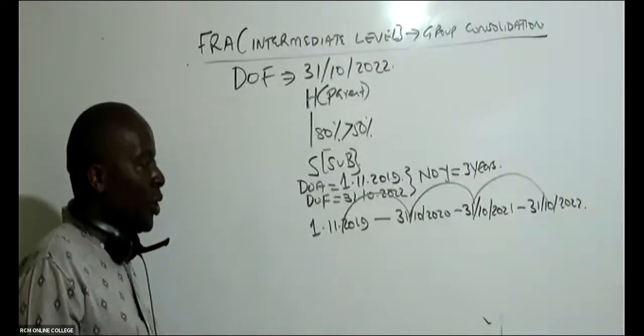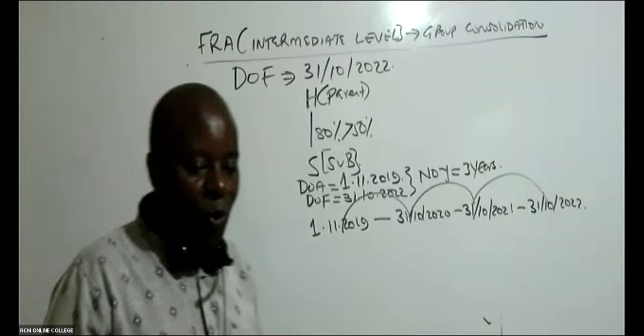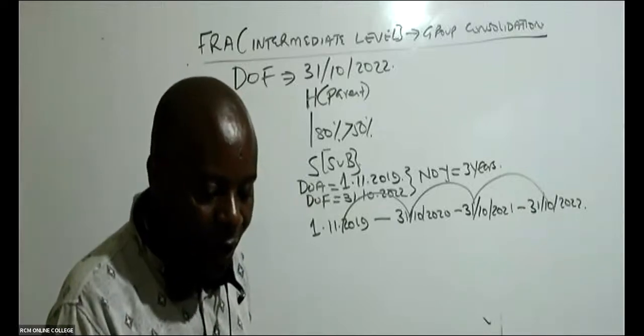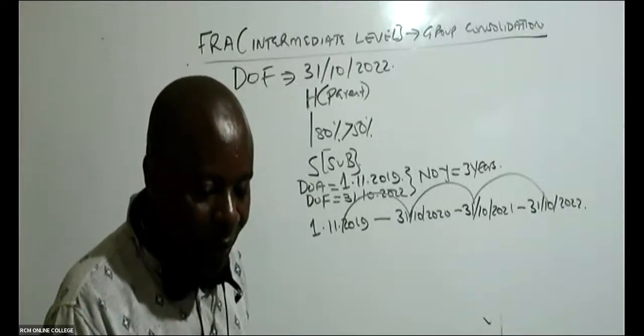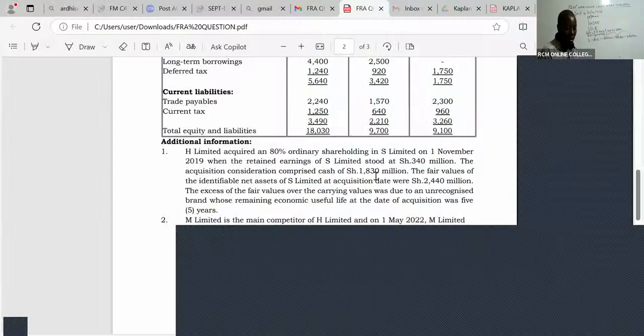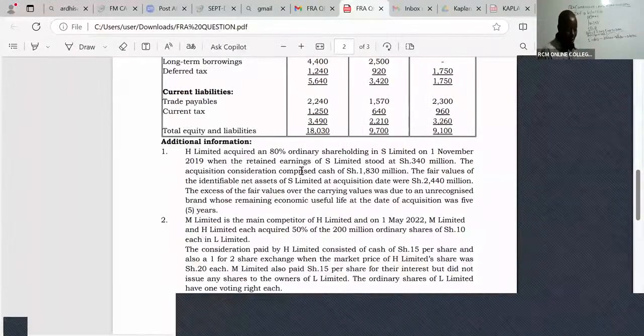Thank you very much. So then we go to the group structure. I don't have to read so much. Look at note 2. M Limited is the main competitor of H Limited.